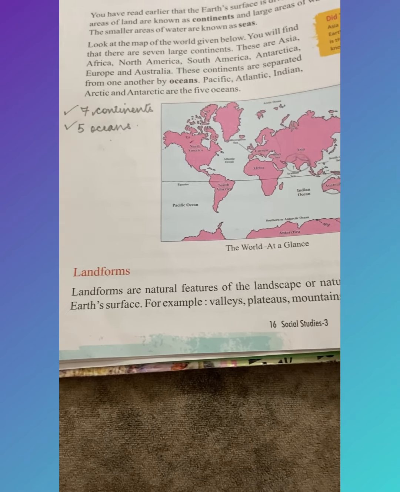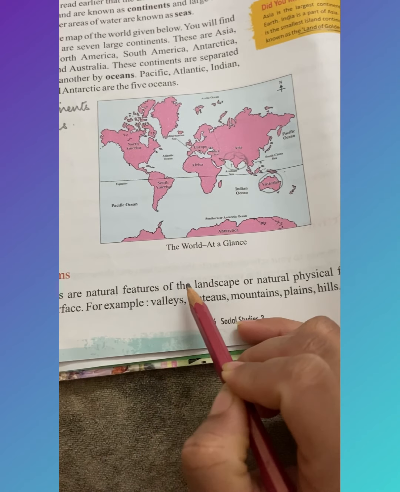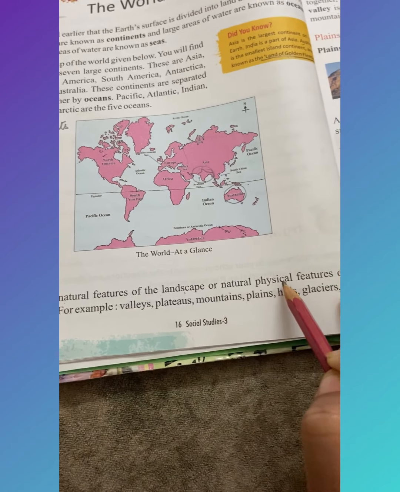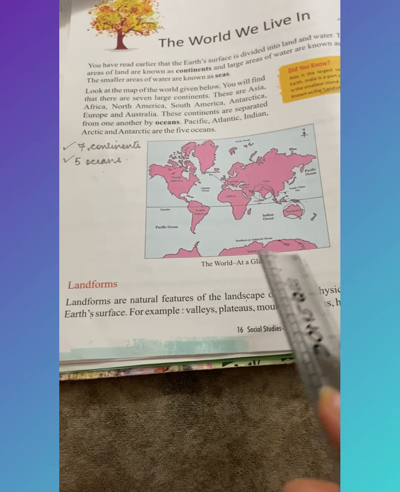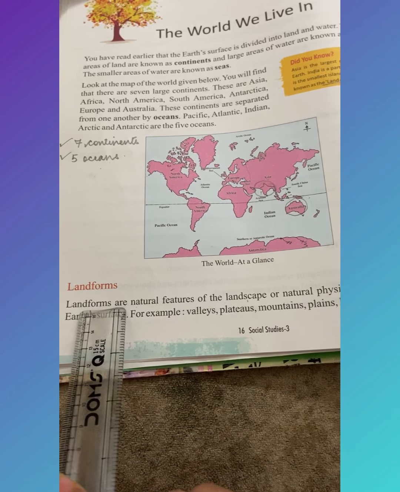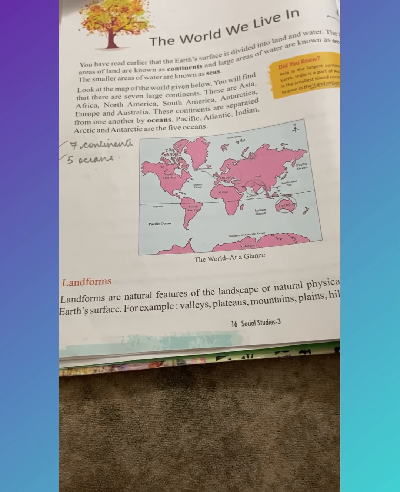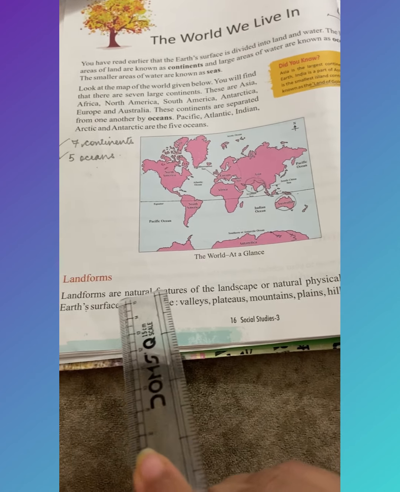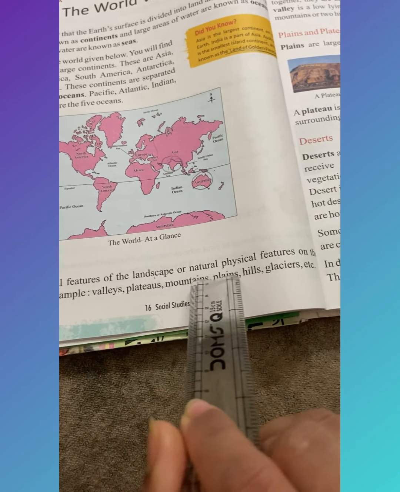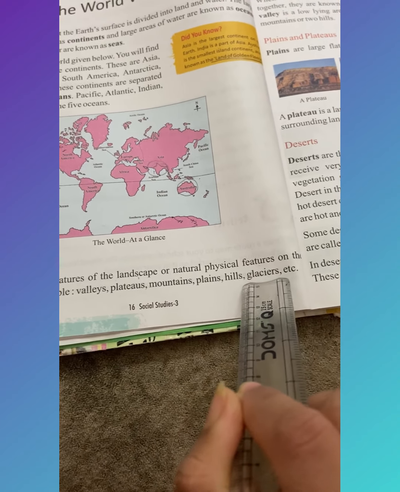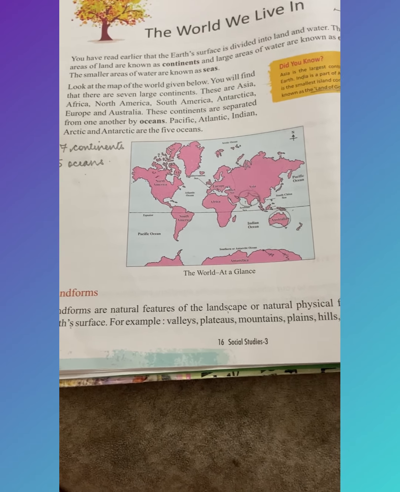Now let's read ahead. Landforms. Landforms are natural features of landscape or natural physical features on earth surface. Landforms such as hills, valleys, plains, plateaus. Some examples are valleys, plateaus, mountains, plains, hills, glaciers, etc. So these are some types of landforms.